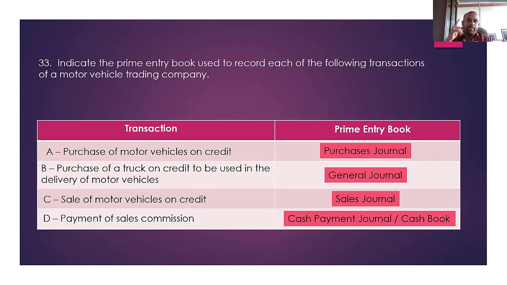That is what I have taken here. But in your examination, don't use the word cash book, because cash book is no more available. We use the receipts journal and the payment journal when recording cash transactions, but the examiner has given marks for the cash book as well. Use the receipts journal and the payment journal. Okay, identification of the prime entry books.